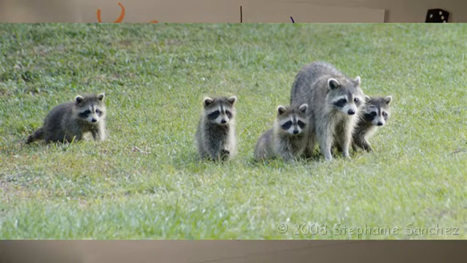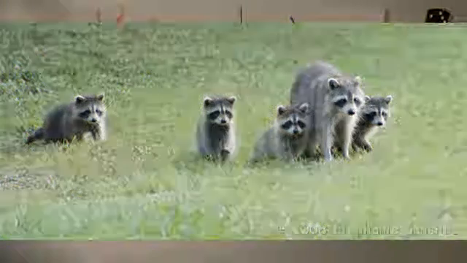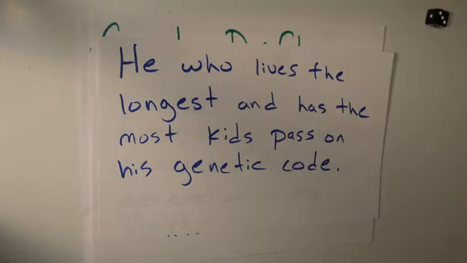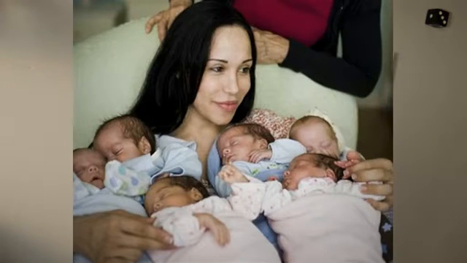The more offspring that you have that can have offspring of their own means you're more fit compared to someone who did not have many children or any children at all. So again, survival of the fittest is basically he who lives the longest and has the most kids pass on his genetic code to the next generation. And again, the more kids he or she has, the fitter that person is in the concept of evolution.